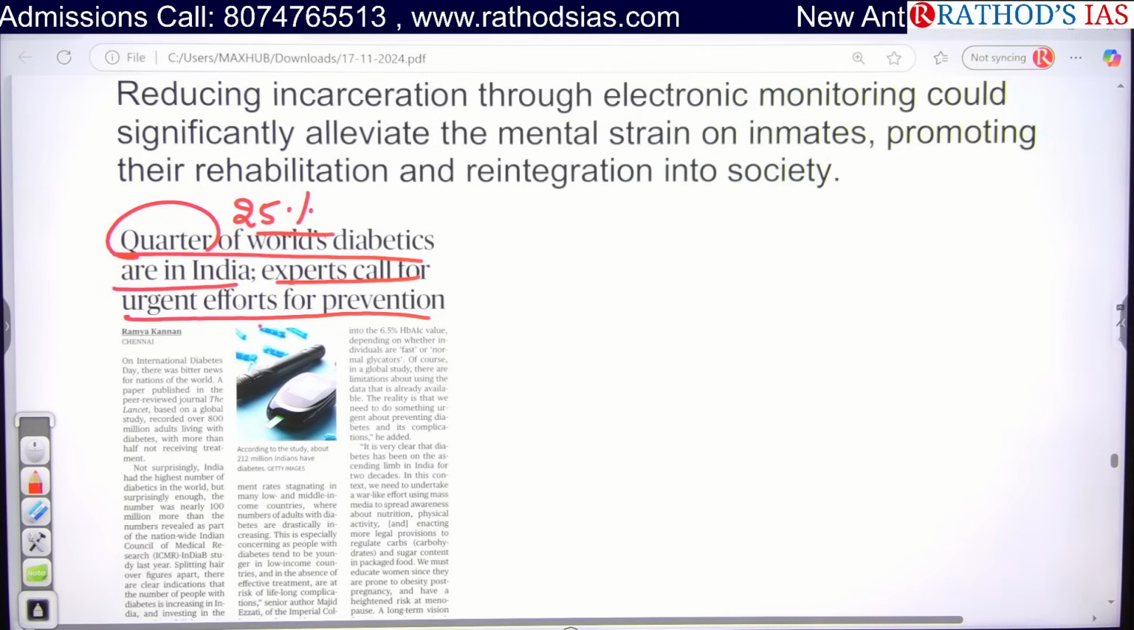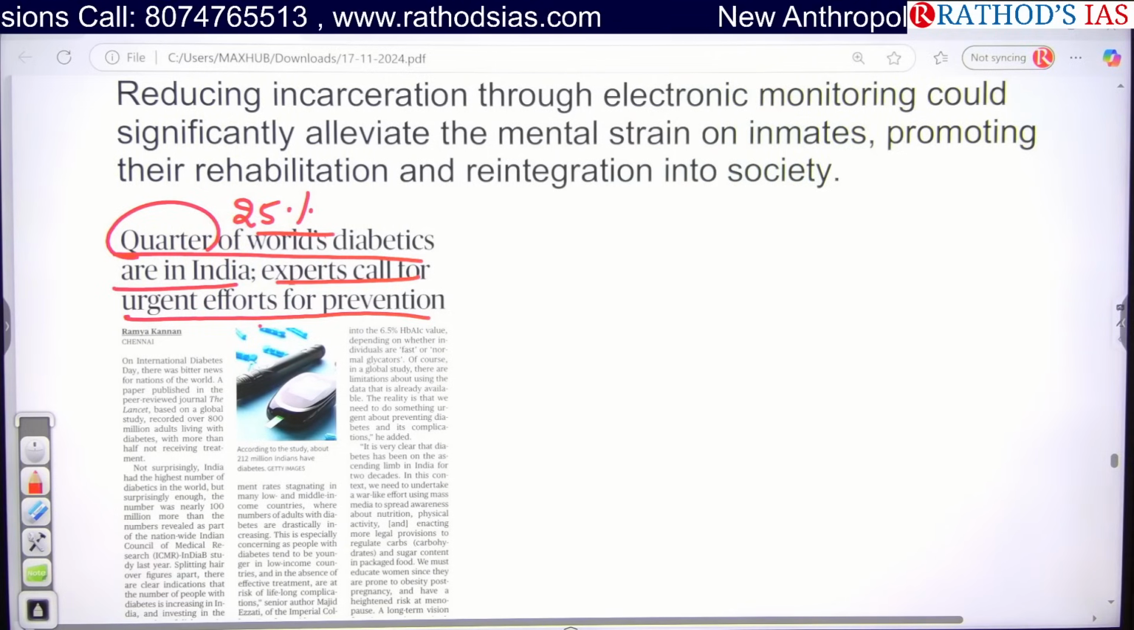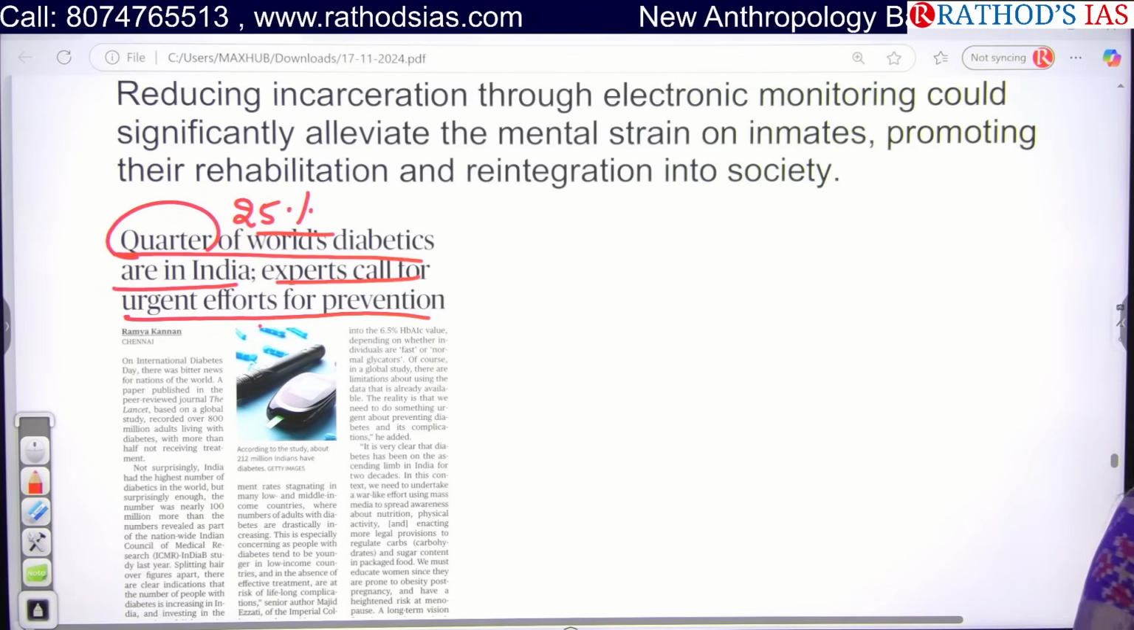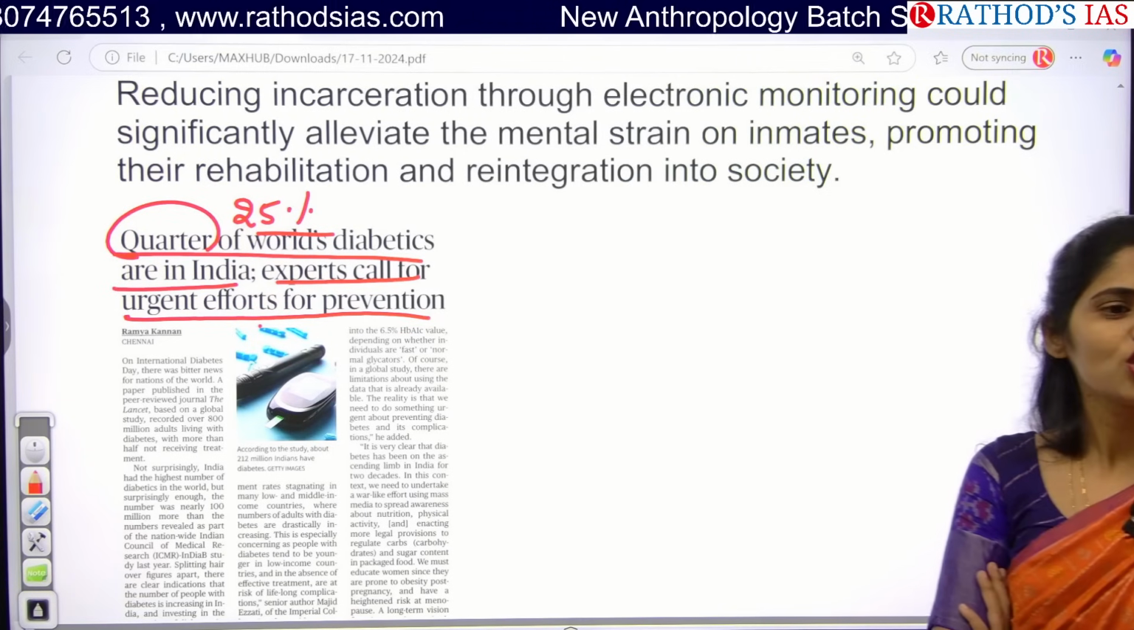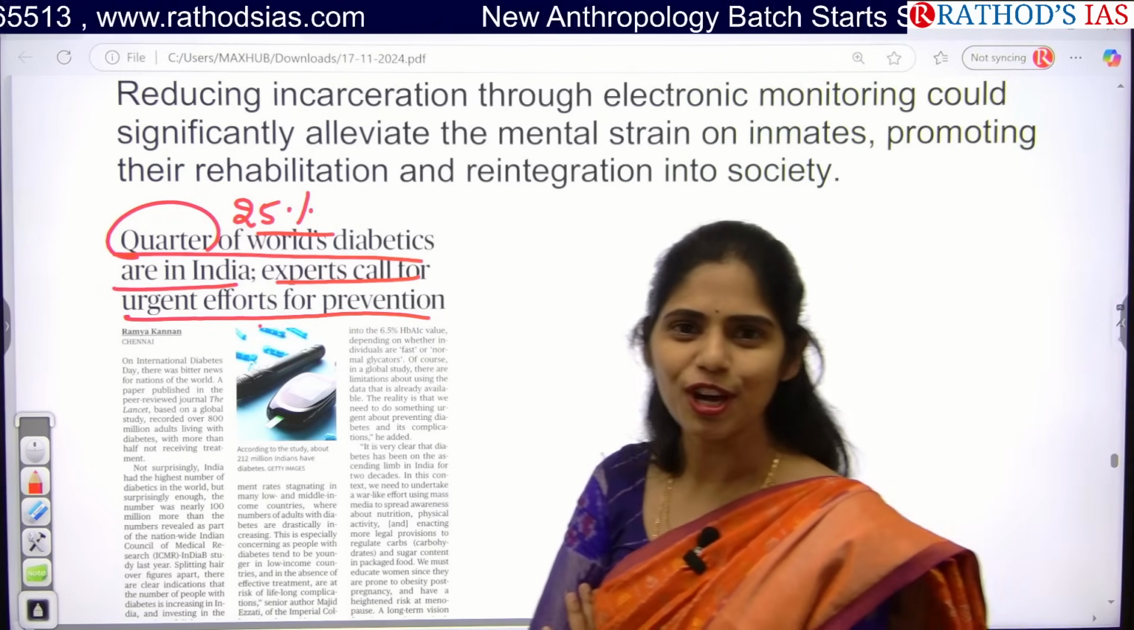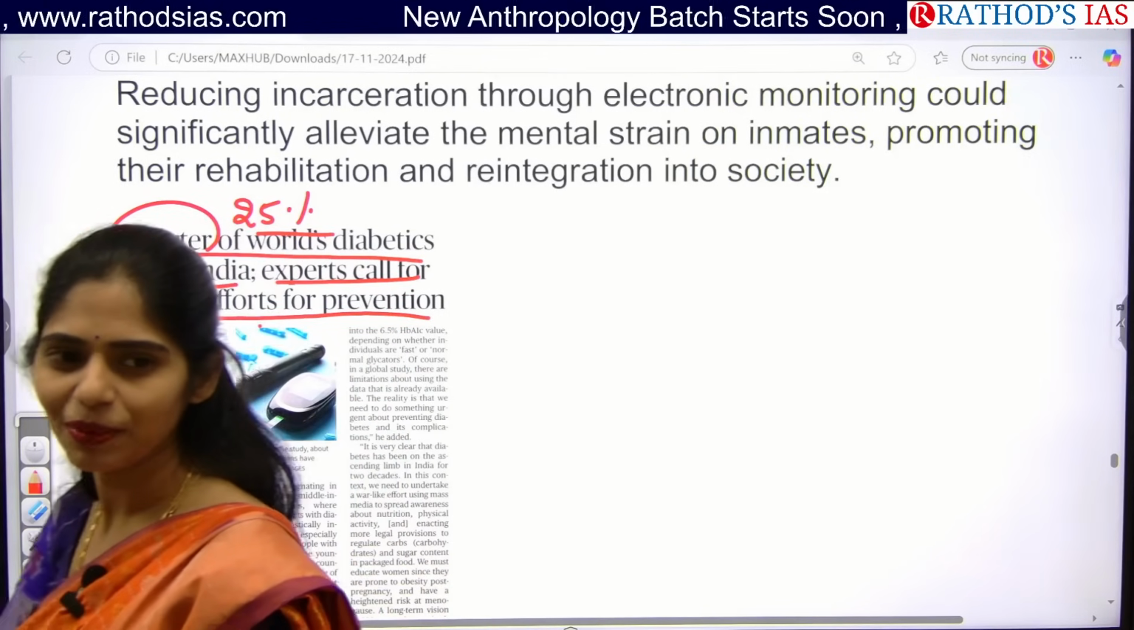So what might be the reason? So what is diabetes? Sugar. Okay, there will be a high amount of sugar in your blood. So what is the normal range of blood sugar you have to maintain?